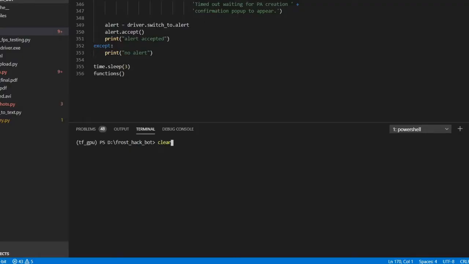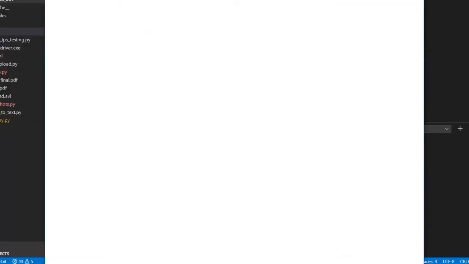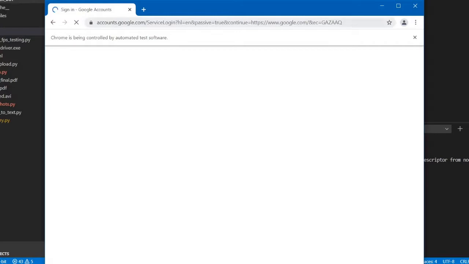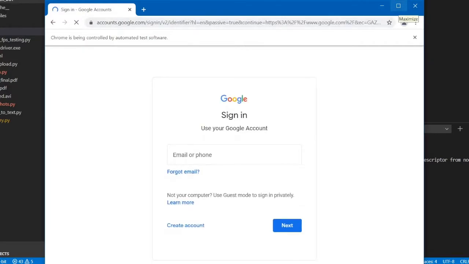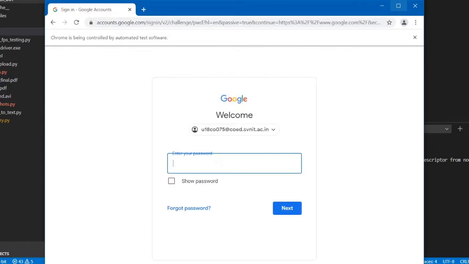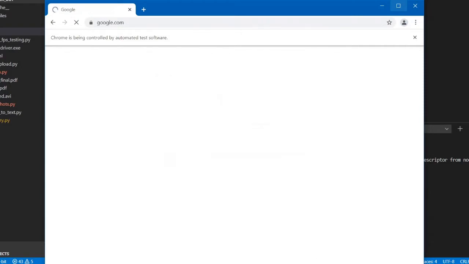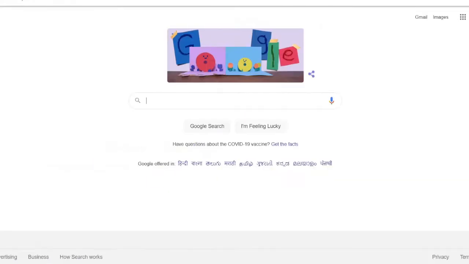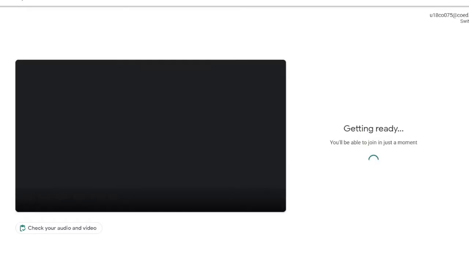So now I will show you the demo of our note taking bot. First of all I will enter the meet using this command. The meet is already going on, you just have to give the meet link and the bot will automatically enter the meet. As you can see, we have used Selenium to enter the meet, and it is automatically recording the audio and video and taking a screenshot at regular intervals. Everything is done by the bot and we are generating smart notes using that. So the bot has almost entered the meet.